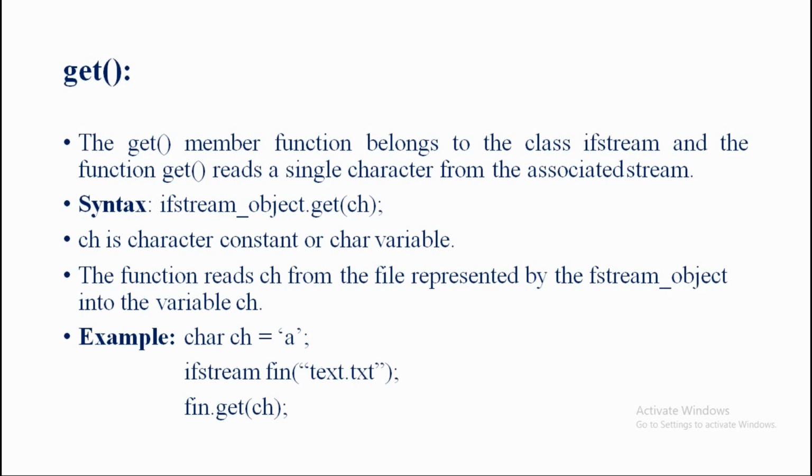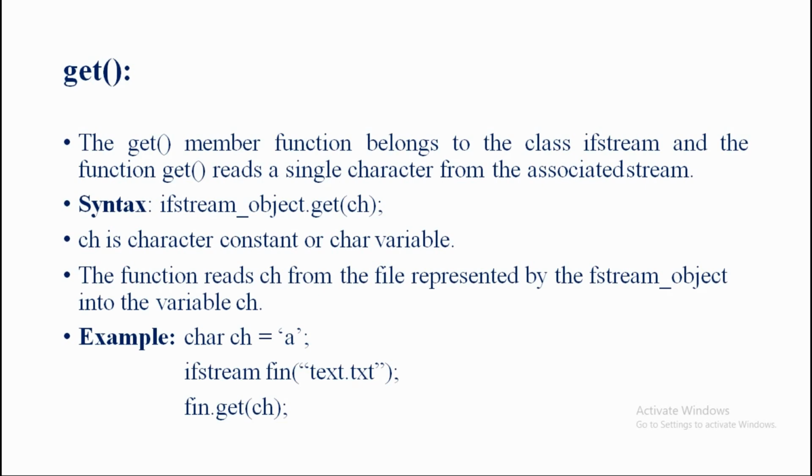The example here is char ch is equal to a. That means we know that a is going to be input into the ch, and ch is going to be declared by using the data type char. Clear this point here? So in one line we completed two works here. First of all, we declared the ch by using the data type char. So char ch. Now after the declaration of the ch, we inputted one character into the ch. So the character is the a here. So clear this point here.